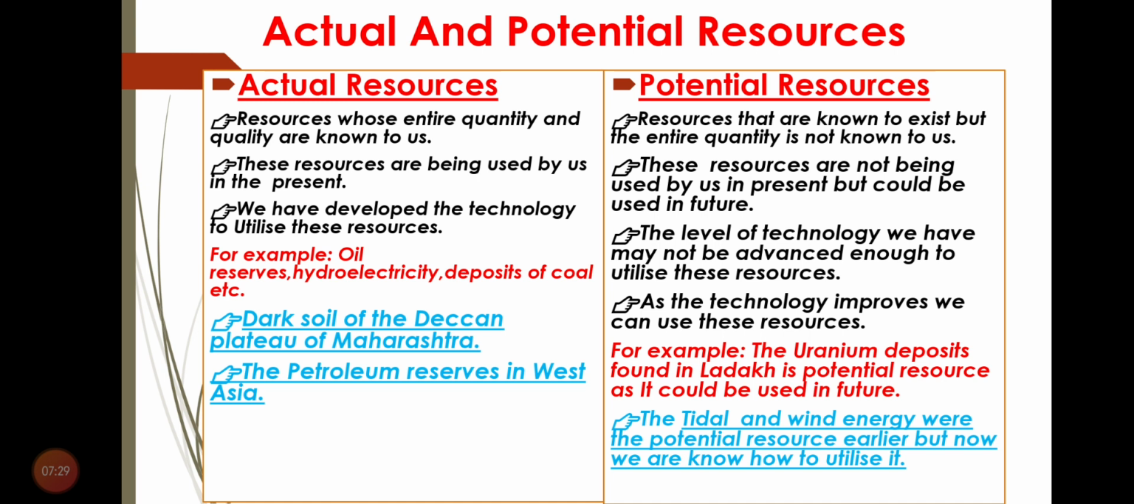After that, we will design the technologies to utilize that resource. So this is only the potential resource, the resource that has potential, but since the technologies are not developed for how to use it, we are not able to use it in the present, but we could use it in future. So actual and potential resources is done.